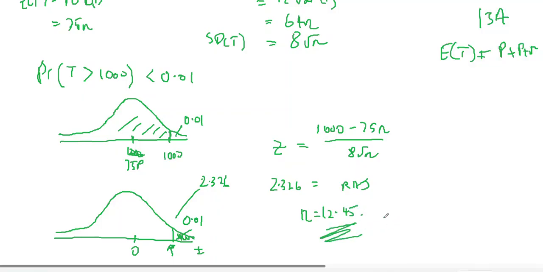Now, I know that if I have 13 people in the lift, the probability of it exceeding 1,000 is going to be greater. Therefore, I need 12 people for the probability to be less than 1%, because obviously if I jump to the 13th person, the probability of being greater than 1,000 increases, not decreases.